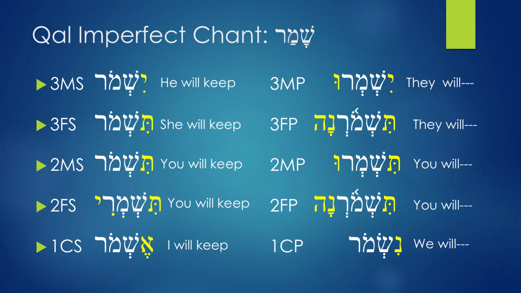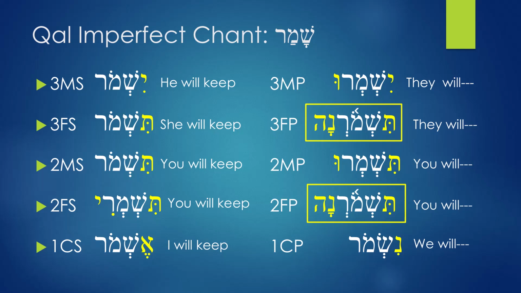Again, here are the forms that are identical. The first one is 3fs and 2ms: tishmor and tishmor. Another one that is identical is 3fp and 2fp. On 3fp you have tishmona, which means they'll keep. And on 2fp you have tishmona, which means you'll keep. So these ones are identical.